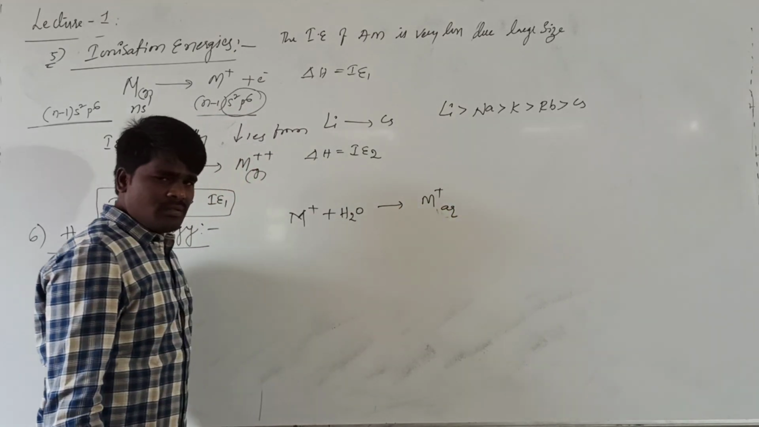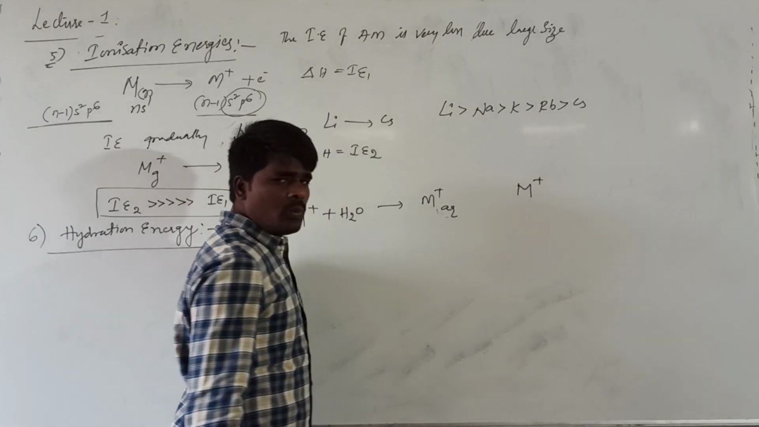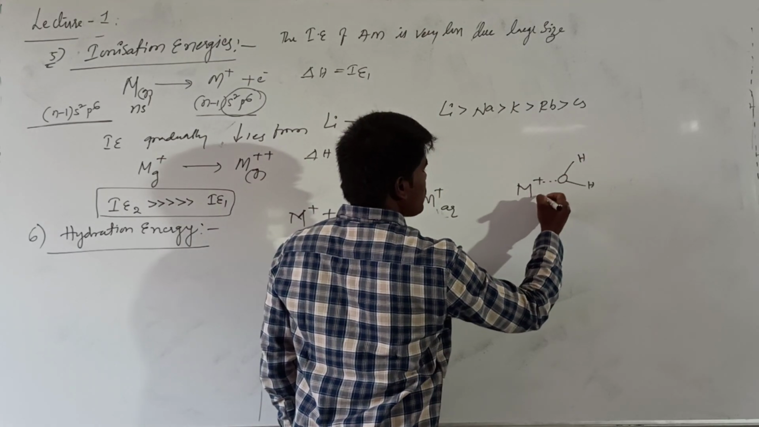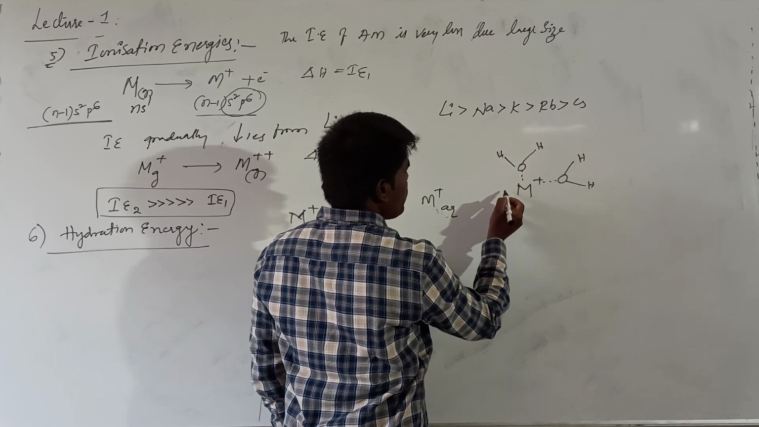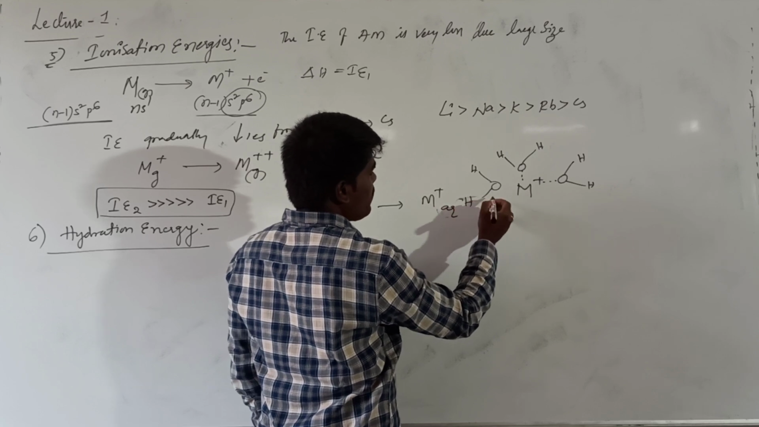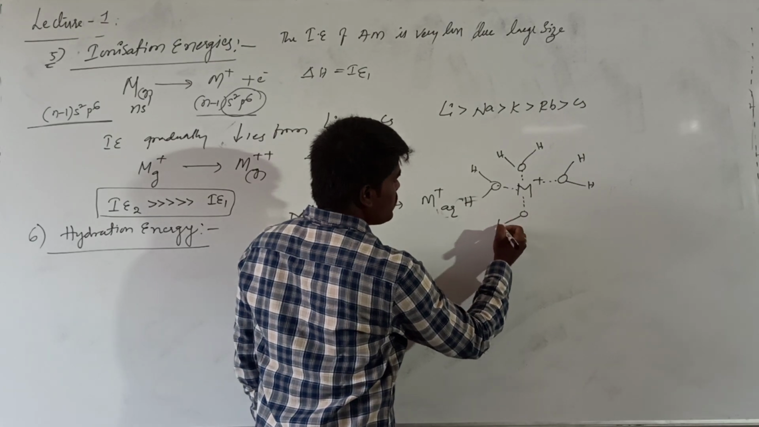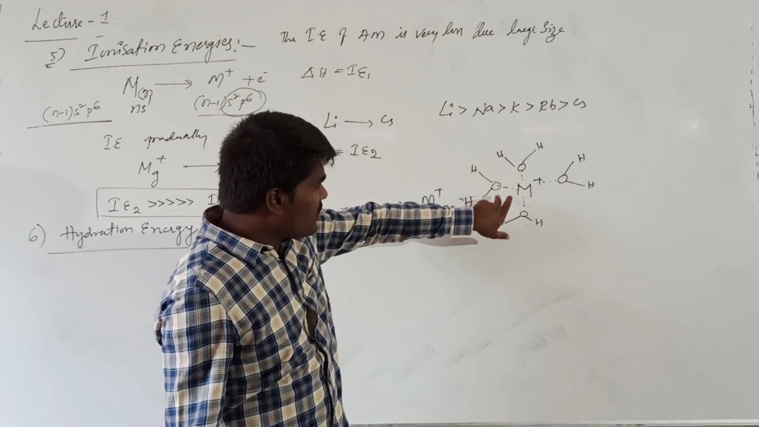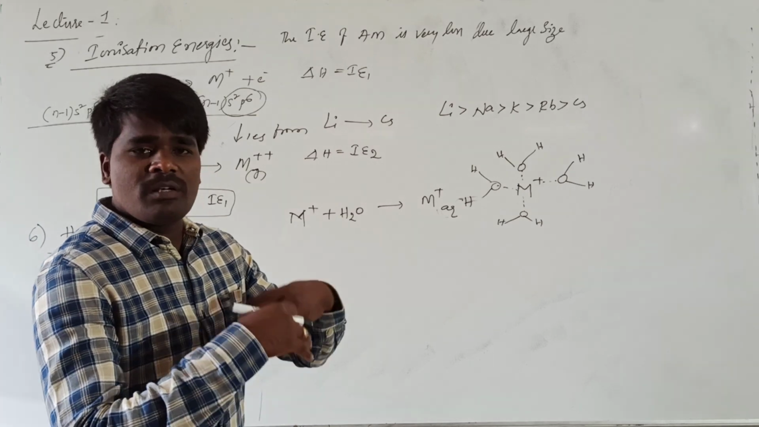M+ aqueous. What is meant by this? When you are dropping this cation into the water, it will be surrounded by water molecules all over. This phenomenon of formation of aqueous ion in the water will be called hydration. This process will be called hydration, and the energy changes associated during this process will be called hydration energy. Here energy will be given out.